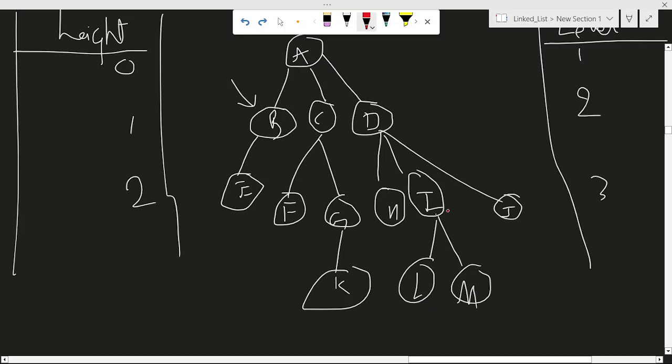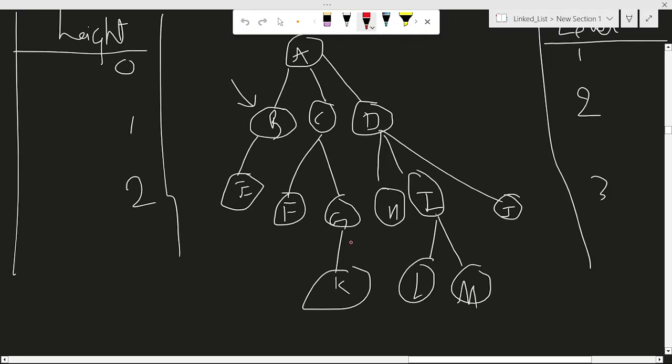Then the next topic is child. What is a child? A child is nothing but a node which has a parent. So B, C, D are children of A. E is the child of B. K is the child of G. These are the things we can say.